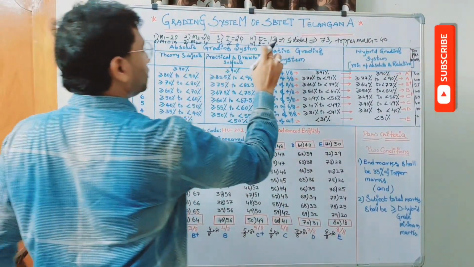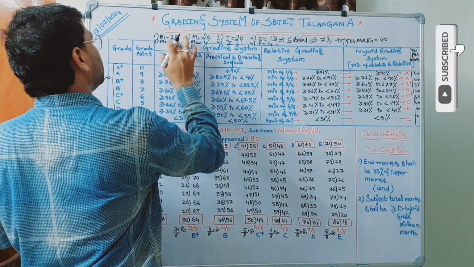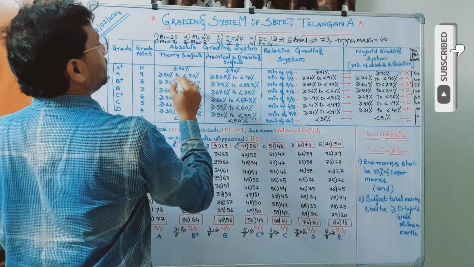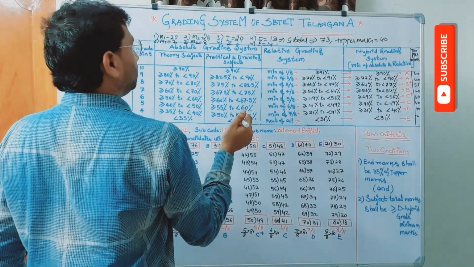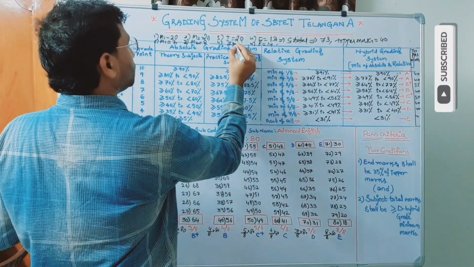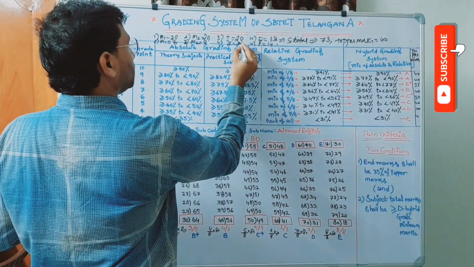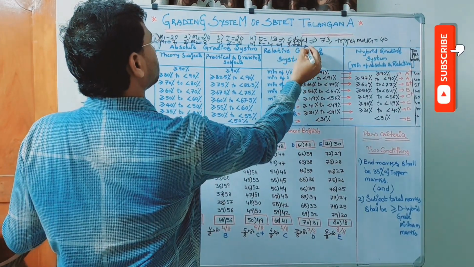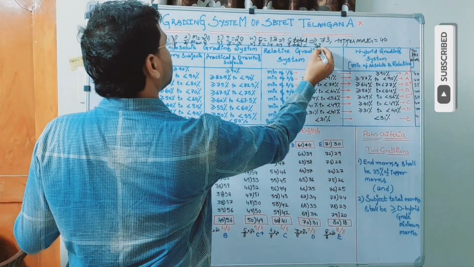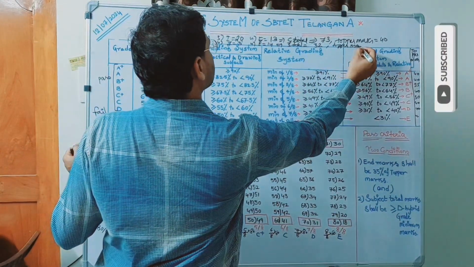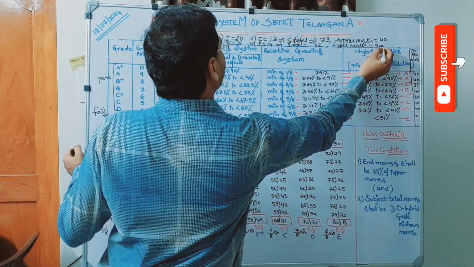So the subject total is equal to 32. Top marks as usual is 40.